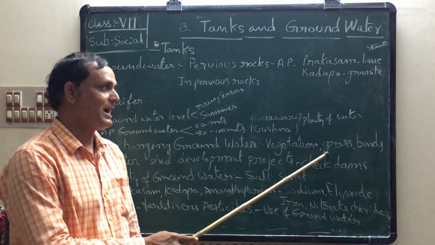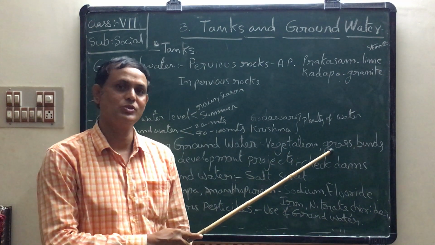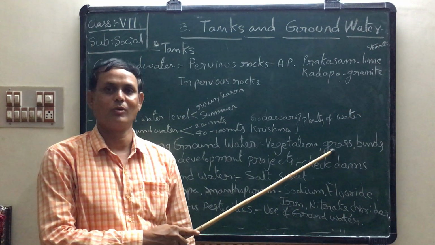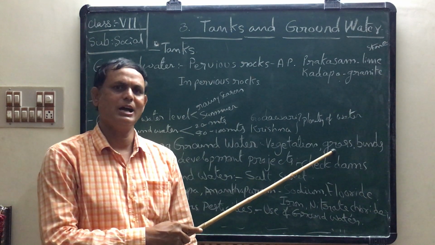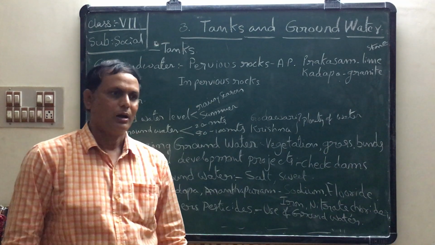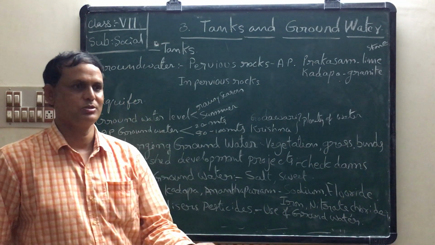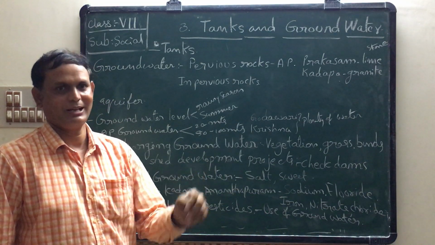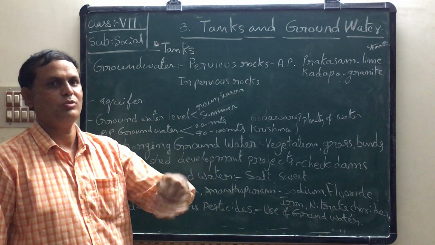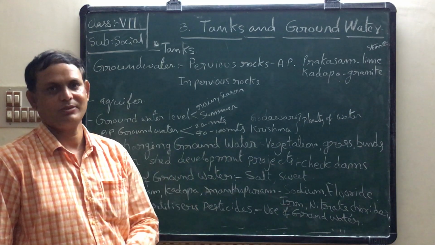Next one, grass. Grass is also useful to recharge the groundwater. In some areas the farmers cut the grass and allow the animals to eat it. So what happens without grass on the surface of the earth?